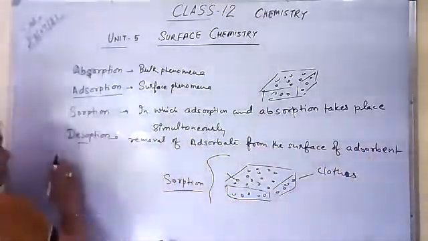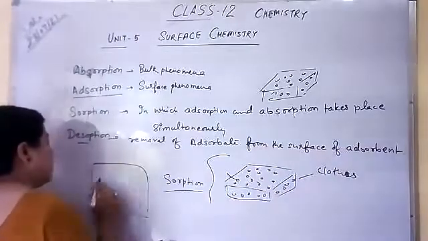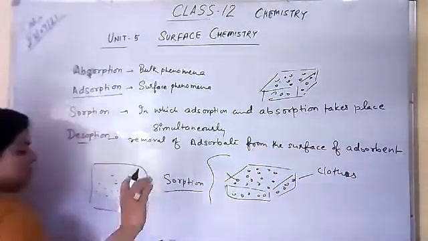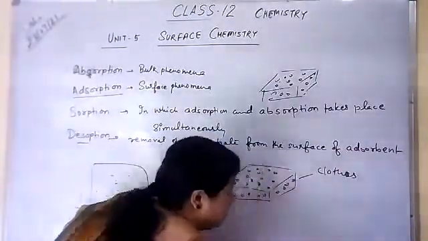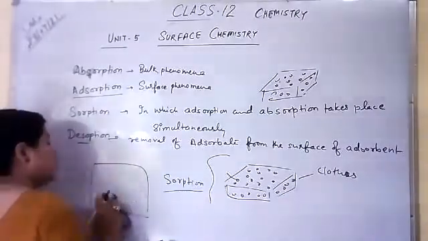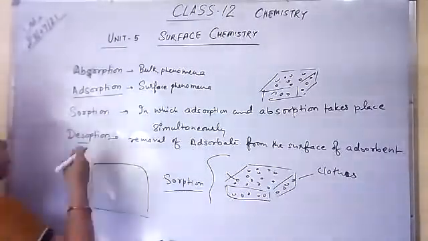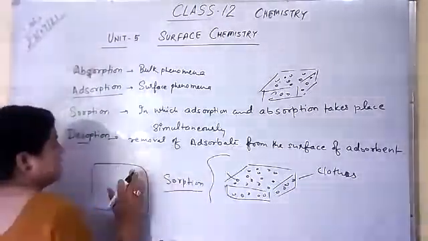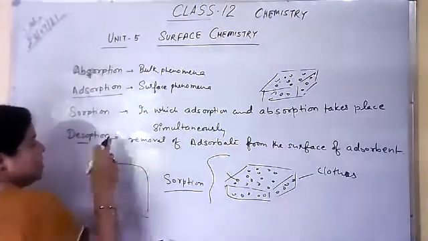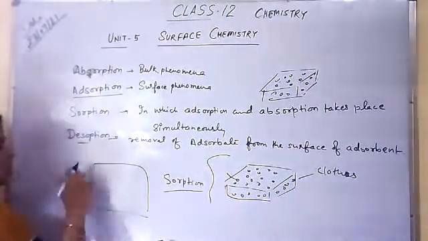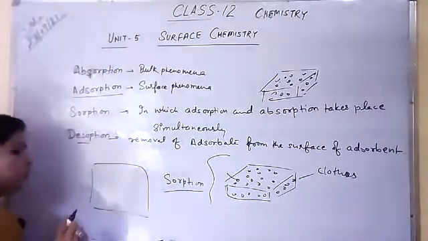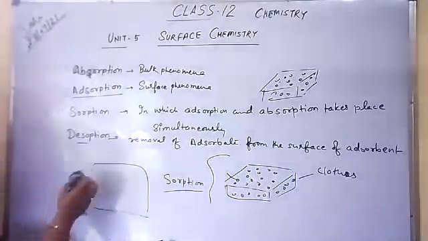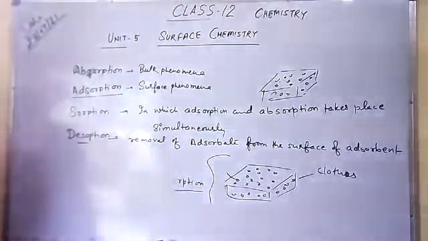For example, if you write on the board and chalk particles are present on the board surface, when you rub it, it will remove them. That process is called desorption. Whenever you remove the adsorbate particles from the surface of the adsorbent, that is called desorption. So these are the examples, chalk and board. Now, types of adsorption.